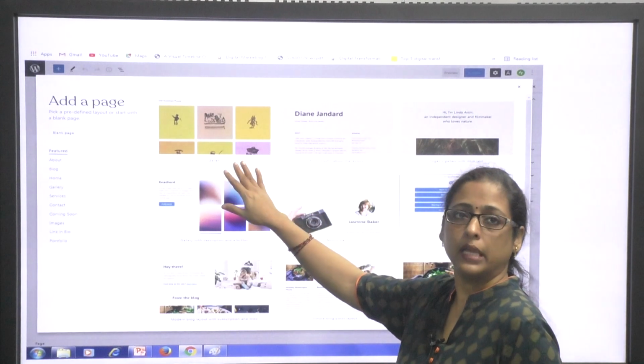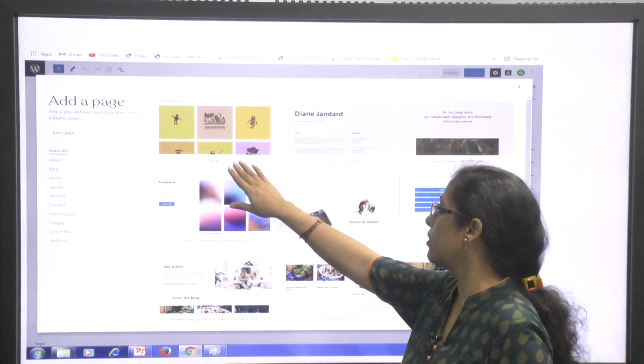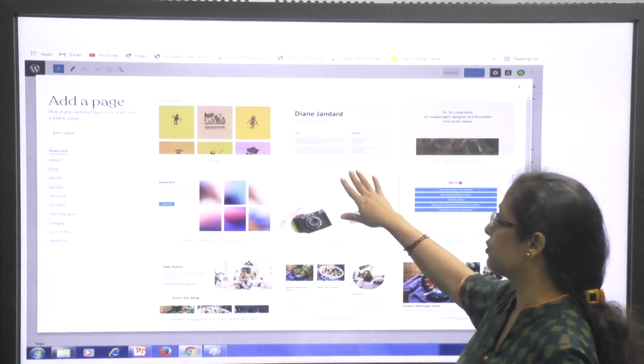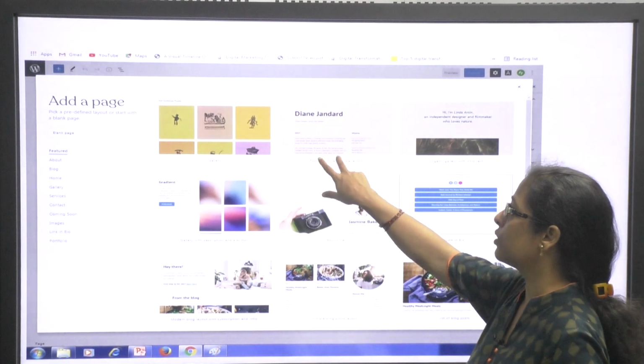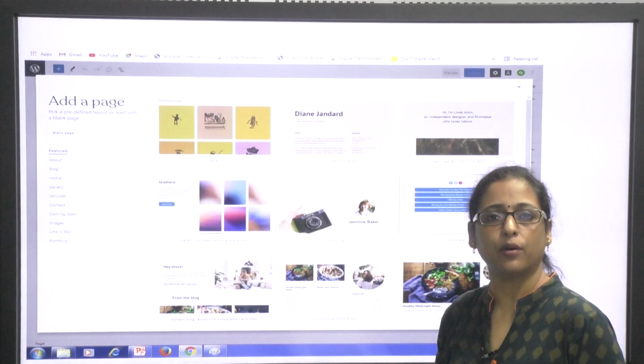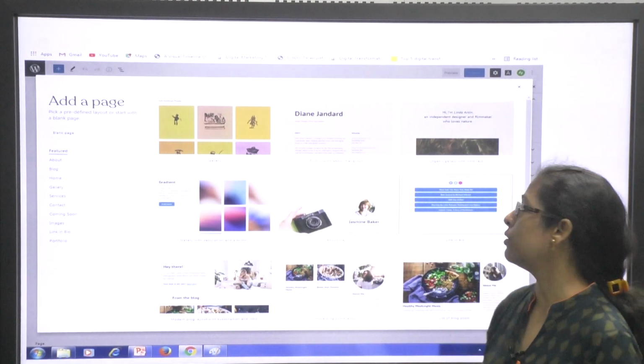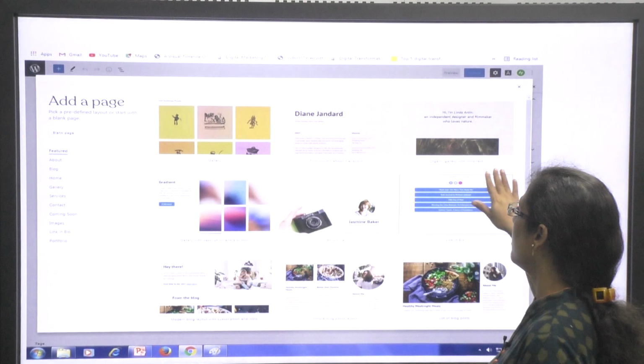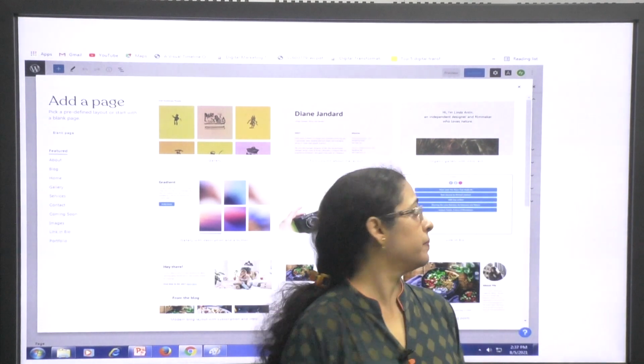One can choose from various kinds of layouts. There are various kinds of photos available in the gallery, and various layouts in terms of the writing. That means there are 2-column layouts, 3-column layouts, or even 1-column layouts. One can choose which kind of layout they want. There is also an organic gallery into the text which we can add.